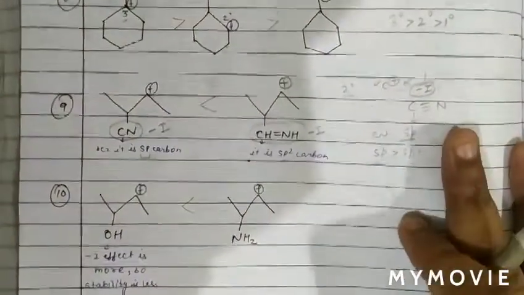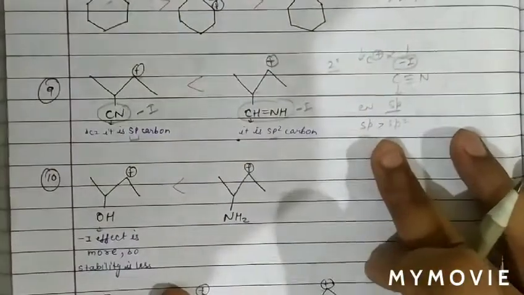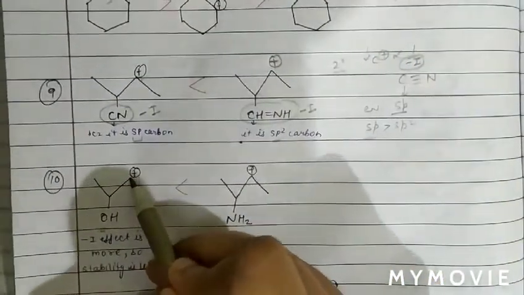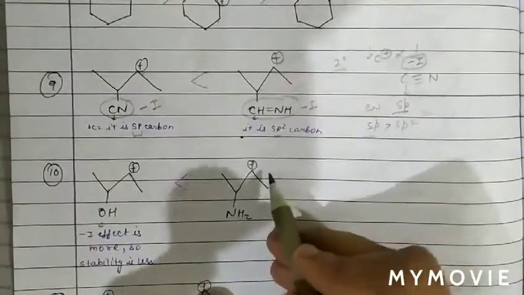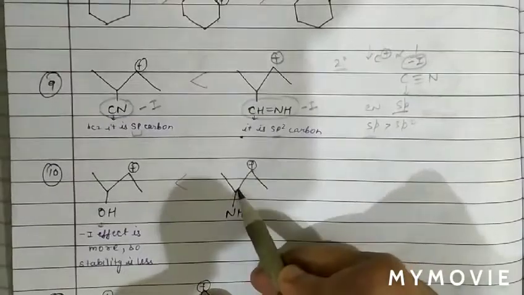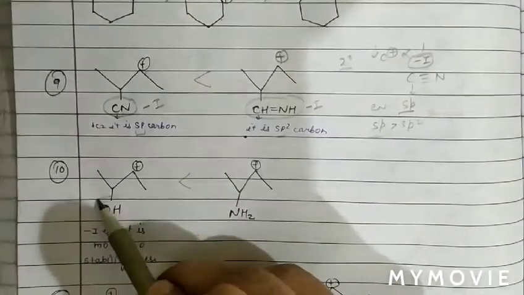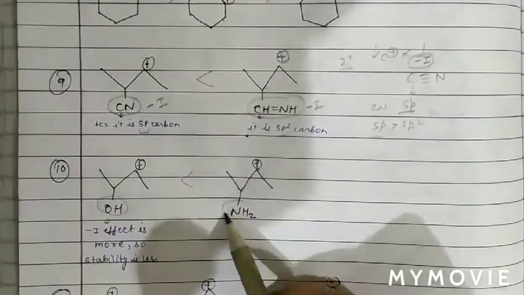The next question is also on the stability of carbocation. Basically, the next question again has a positively charged carbon attached with 2 carbon atoms, therefore 2 degree. In this case also, the positively charged carbon is attached with 2 carbon atoms, so it is also 2 degree. Now see the nature of the groups attached to the main chain of carbon atoms.